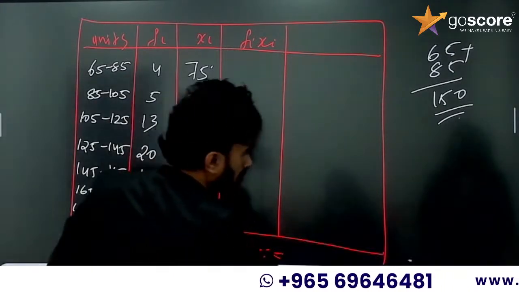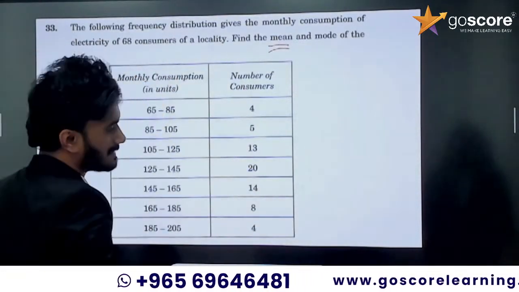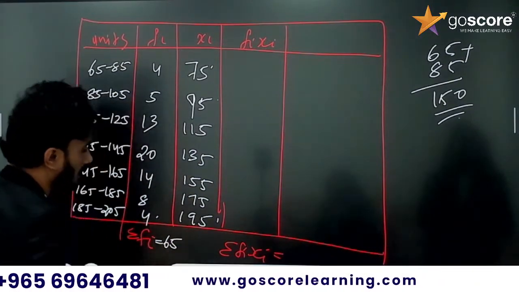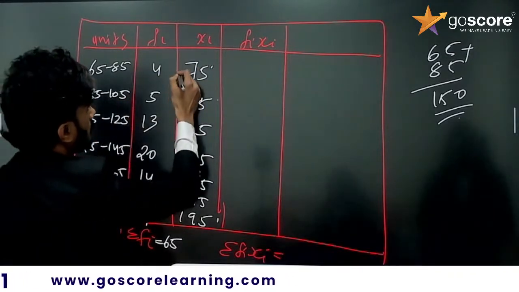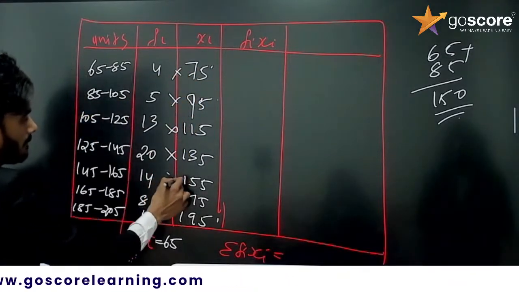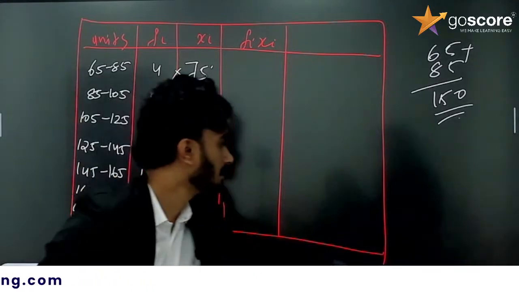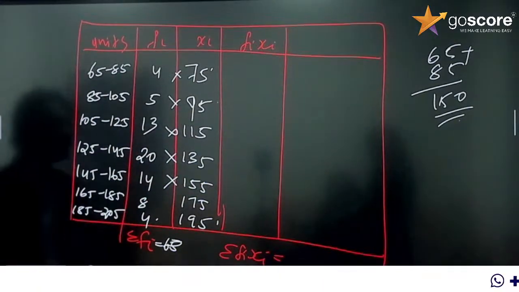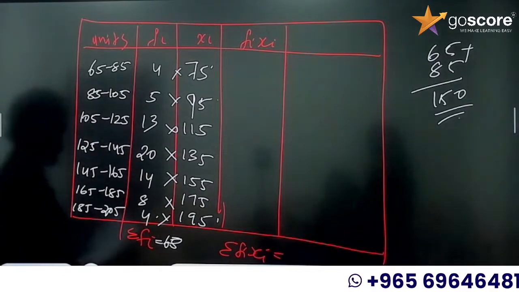So the total number of consumers is given as 68, right? So sigma fi is equal to 68, not 65. Yes, it is 68 consumers. Then multiply this fi into xi. Just multiply, and you will get fi into xi.